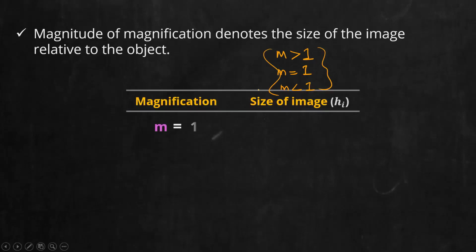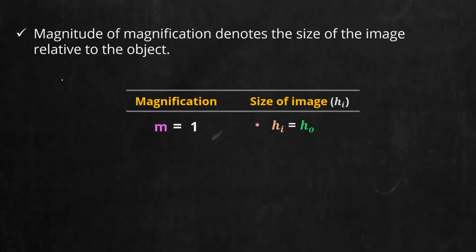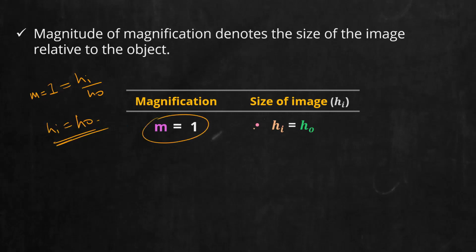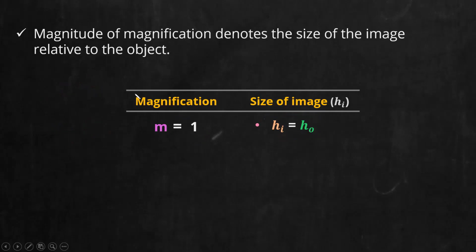Whenever you get magnification equal to 1, it means that height of image is equal to height of object. That means for magnification equal to 1, the equation is hi by ho equal to 1, or if I cross multiply, you will get hi is equal to ho. That is the idea. So whenever you get magnification equal to 1, height of image is equal to height of object. Write it down: value of magnification gives an idea of size of image, or a comparison of image size and object size. Written?